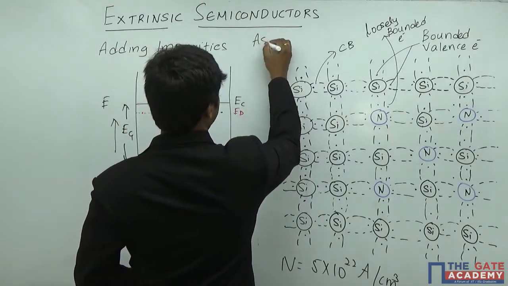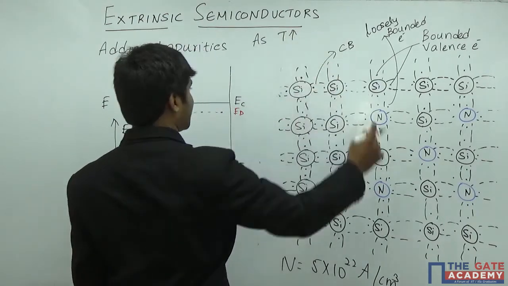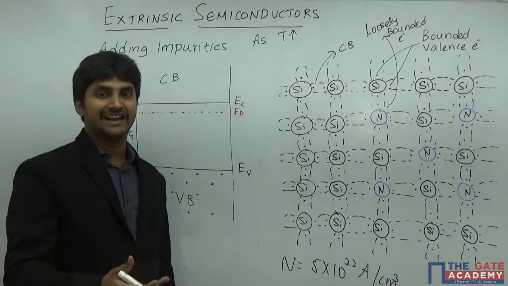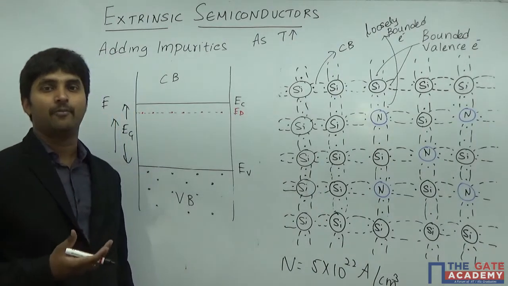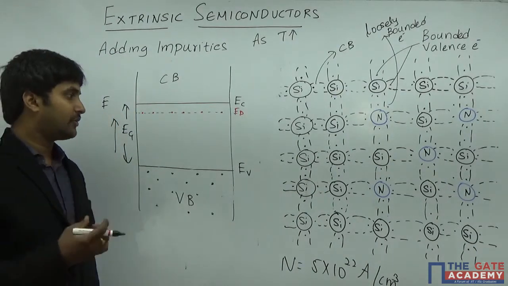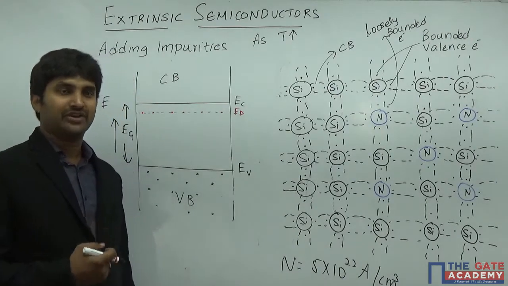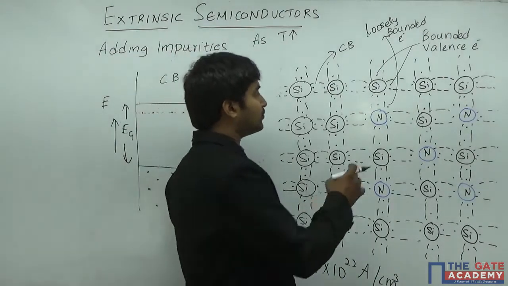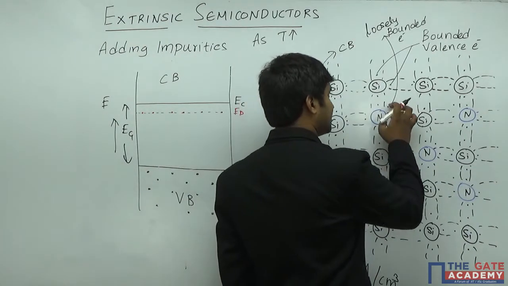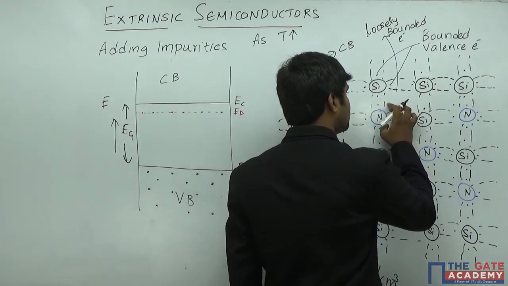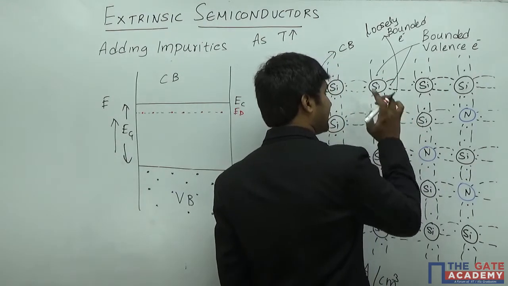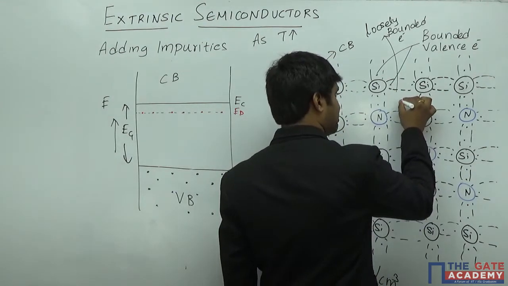So as temperature increases above 0 Kelvin, what is going to happen? You are providing thermal excitation. You are providing energy in the form of temperature, right? So you are providing thermal excitation. Once the thermal excitation happens, slowly the electron which is loosely bonded to a nitrogen is going to disassociate from its parent, and it is going to become a free electron.